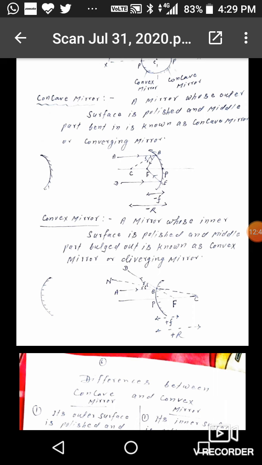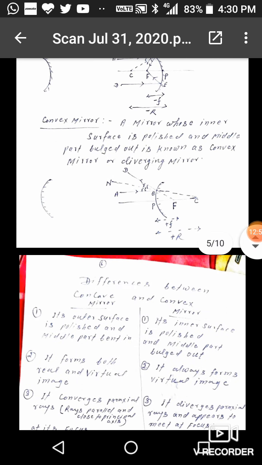Second, that is a convex mirror. So a spherical mirror whose inner surface is polished and middle part bulged out is known as convex mirror or diverging mirror, because in this case the rays coming parallel to the principal axis, after reflection will seem to come from a point on the principal axis. That point is called focus.